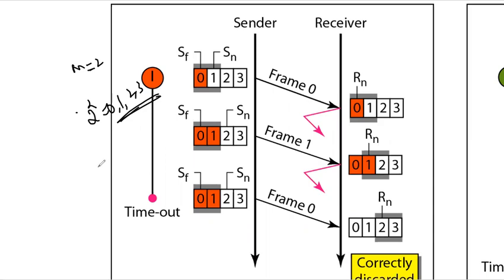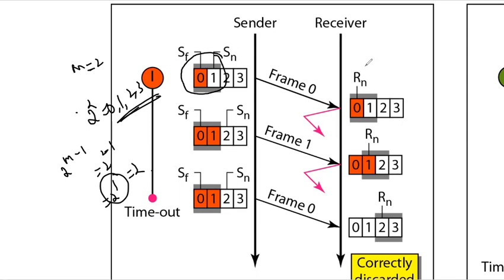In this case, I am taking the window size as 2 power m minus 1, so 2 power 2 minus 1, which is 2 power 1, and it is 2. So here the window size is 2, with frames 0 and 1. This gray area over here denotes the window. SF is the first outstanding frame which is sent and which needs to receive an acknowledgement, and this is the next frame to be sent, SN.